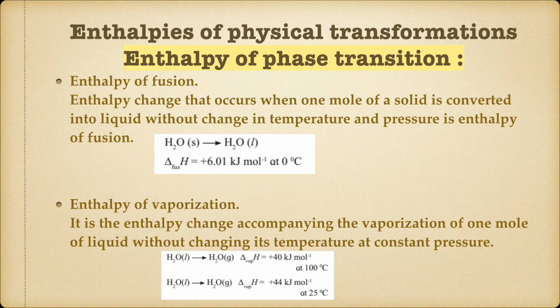Over here, first we have to deal with enthalpy of phase transition. Now what do you mean by phase transition? That means with the help of heat one phase of a substance is converted to another phase of the substance at constant temperature and pressure without changing its chemical composition. That is nothing but phase transition. That means only the state of the substance will be changed.